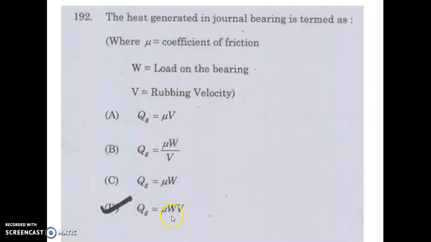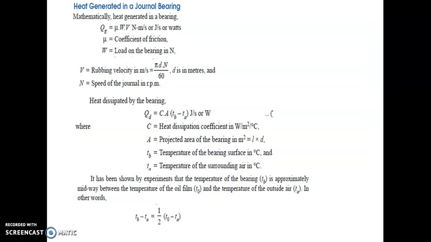Then the heat generated in the journal bearing is termed as mu W into V. Mu is the coefficient of friction, W is the load, V is the surface velocity, the velocity of the journal. V equal to pi d n by 60. So option D is correct. Heat generated is mu into W into V.